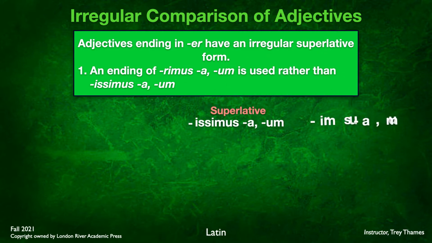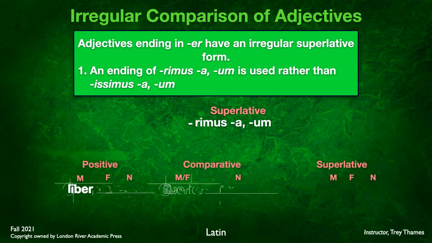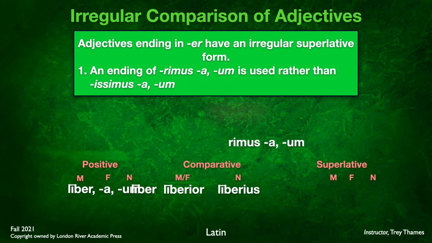Again, this superlative ending is normally issimus, a, um. Now we're going to replace that with rimus, a, um, and that'll become our new ending. Here's an example of liber, libera, liberum that we've learned means free. Of course, the comparative form does not change at all. And so we're going to take the stem liber and add the superlative ending rimus, a, um. That gives us liberrimus, a, um. All right, so that's pretty simple. It's very similar to the lis ones. Instead of limus, a, um, it's rimus, a, um.